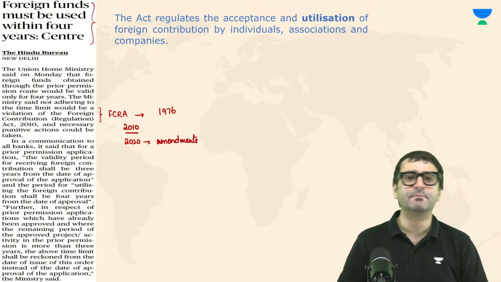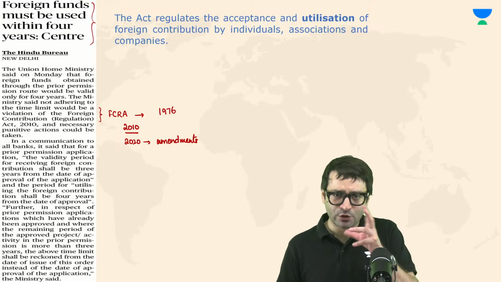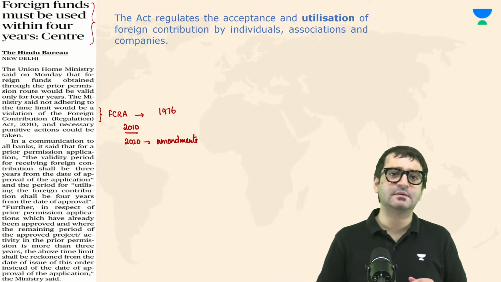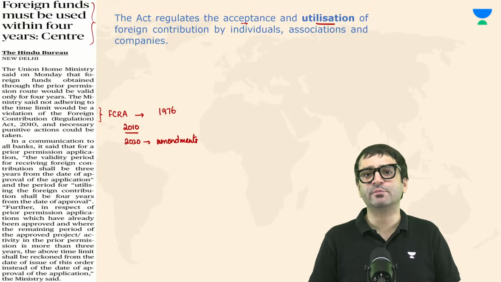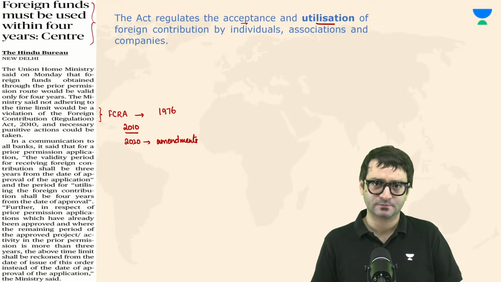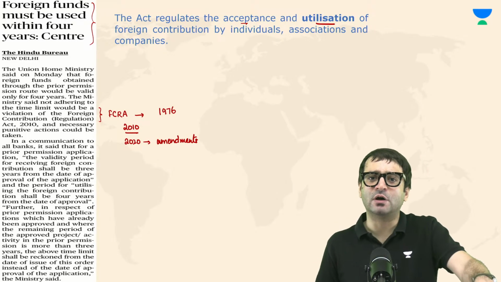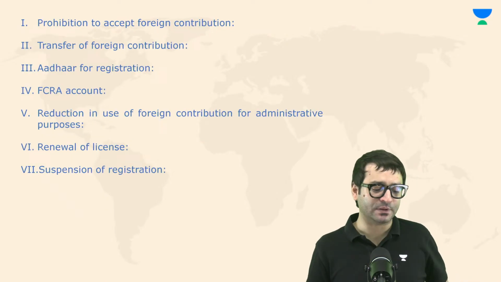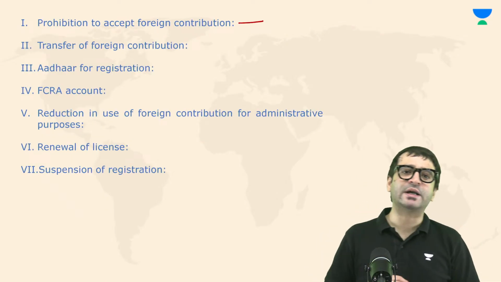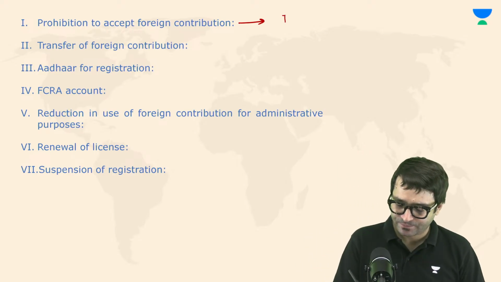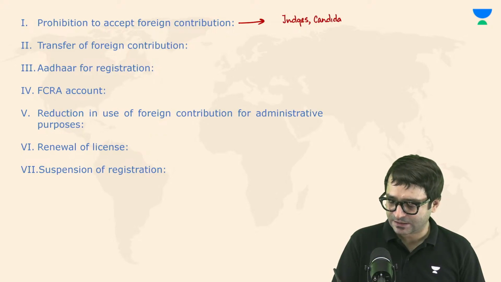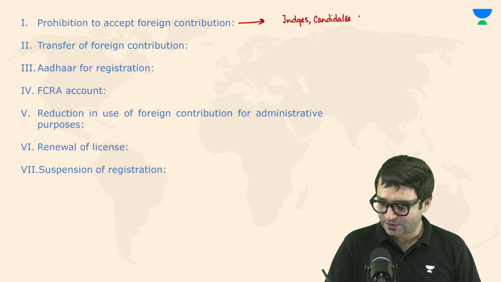But what is this law? This law regulates the acceptance as well as utilization of foreign contribution. For example, under this law, there are certain categories of people who are prohibited from accepting foreign contribution. For example, judges. For example, candidates contesting elections.